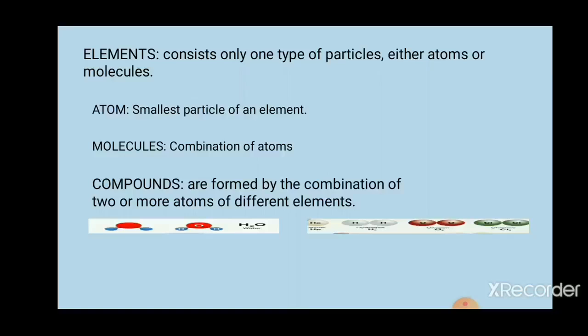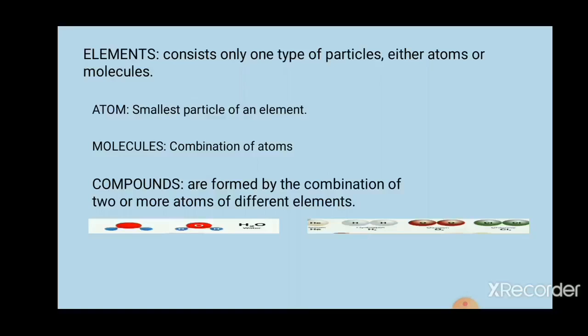In that, I will take one small hexagonal ring. That small hexagonal ring I will consider as an atom. I hope now you understood the difference between element and atom. So the smallest hexagonal ring I take from the thermocol sheet, I will consider as an atom.